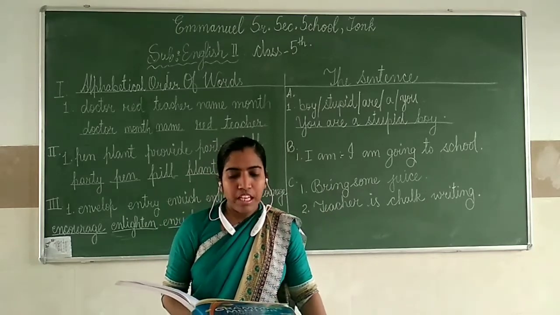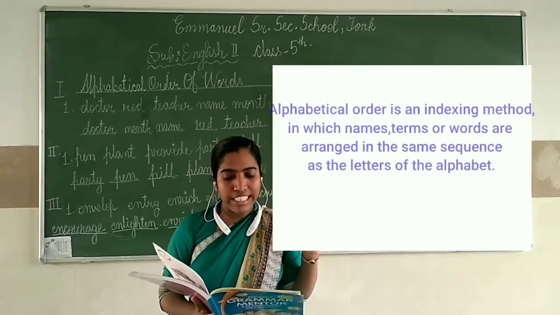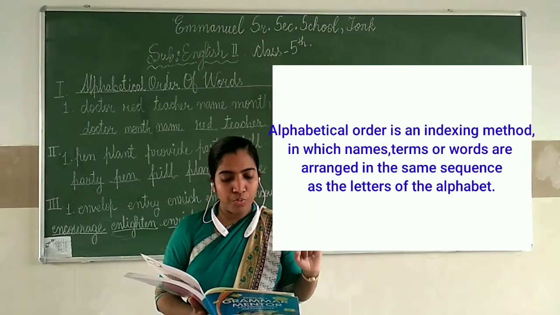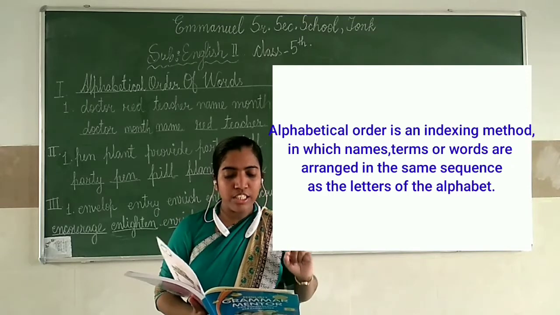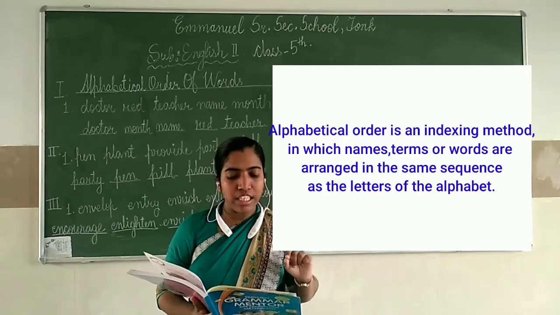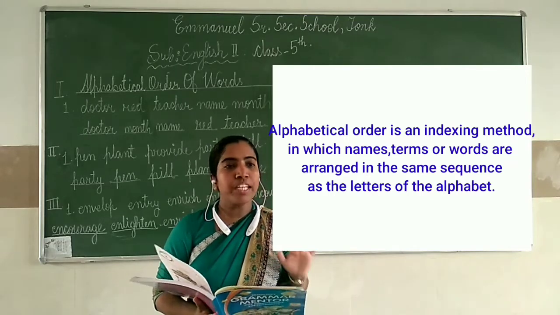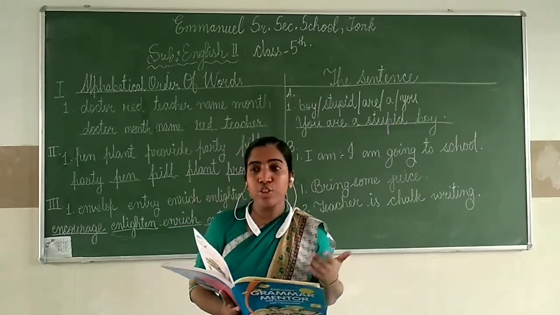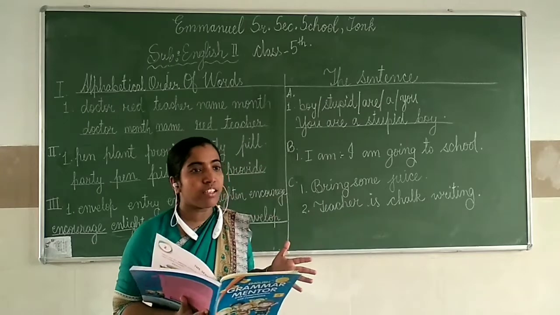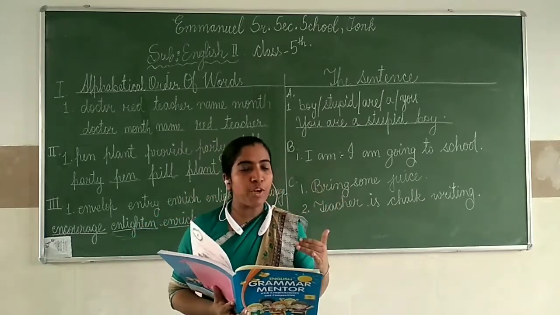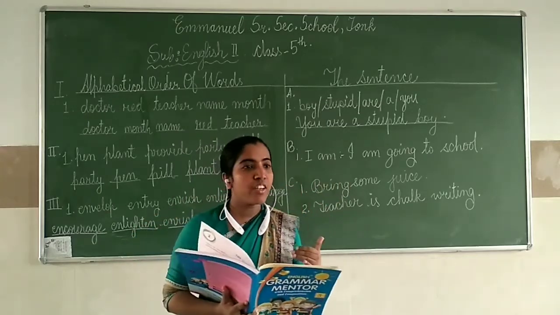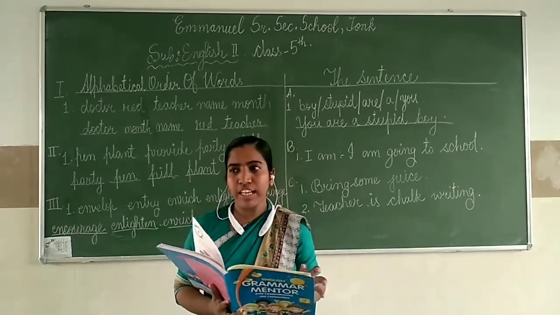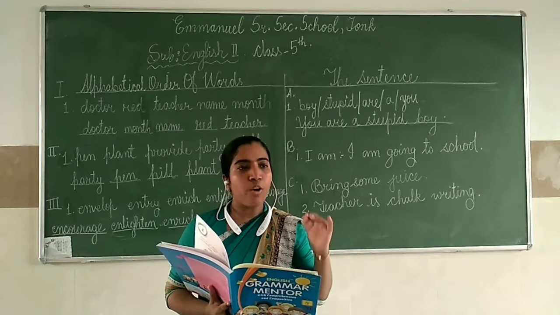Let me tell you. Alphabetical order is an indexing method in which names, terms or words are arranged in the same sequence as the letters of the alphabet. It's very simple. When you are looking at the dictionary, जब आप dictionary देखते हो, dictionary के अंदर thousands of words are there. बहुत सारे words से fill किया हुआ है, but it's arranged in an order. लेकिन वो एक order में या एक sequence में arrange किया गया है. Am I right? Okay, how is it arranged?